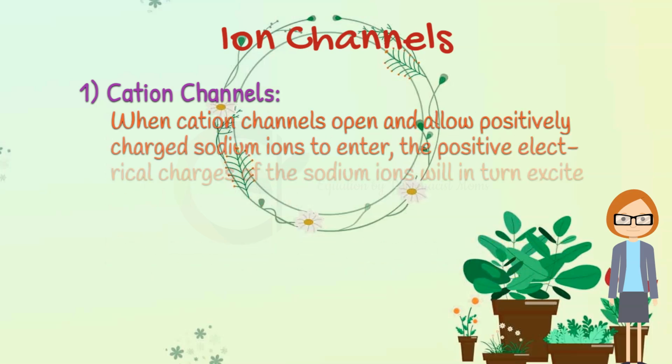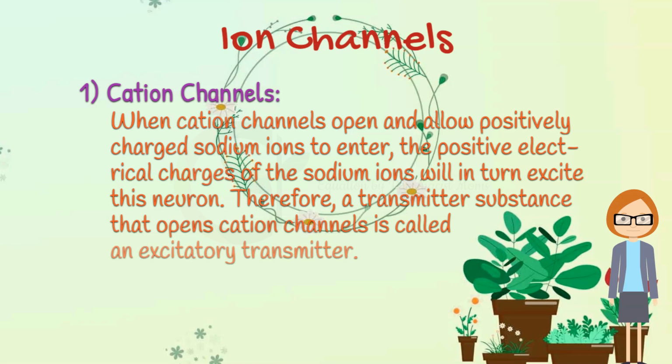When cation channels open and allow positively charged sodium ions to enter, the positive electrical charges of the sodium ions will in turn excite this neuron. Therefore, a transmitter substance that opens cation channels is called an excitatory transmitter.